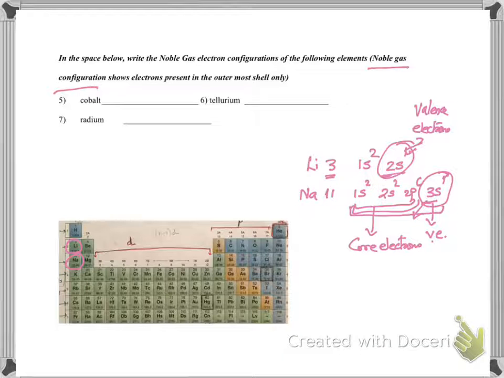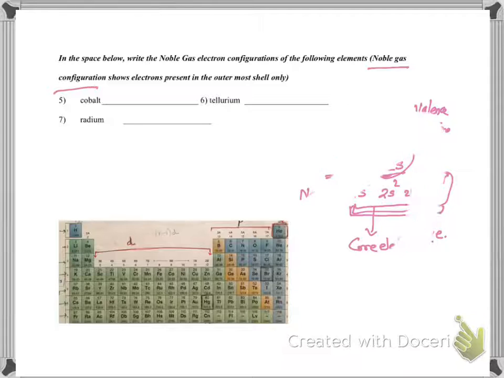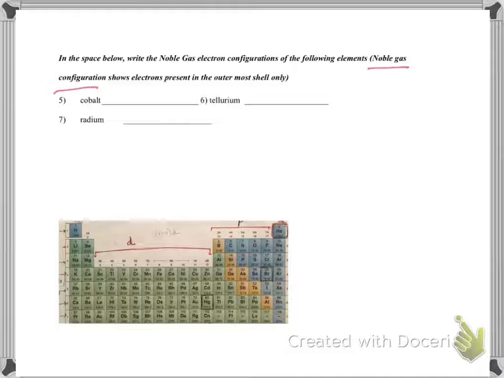So what we do in that case, we look at the noble gases, and again I want to make sure that you remember what the noble gases are. These are the noble gases. So let's look at the periodic table and write down the electronic configurations.